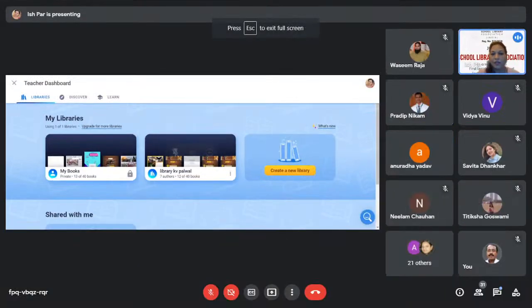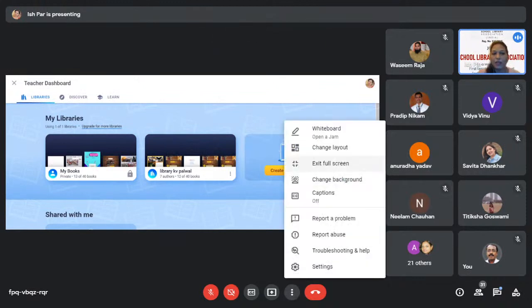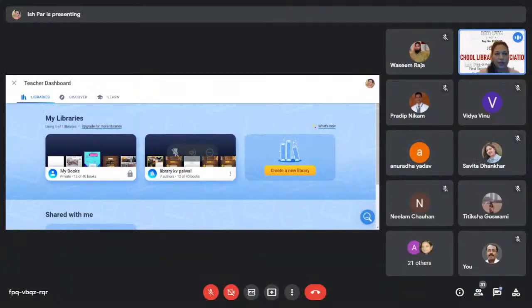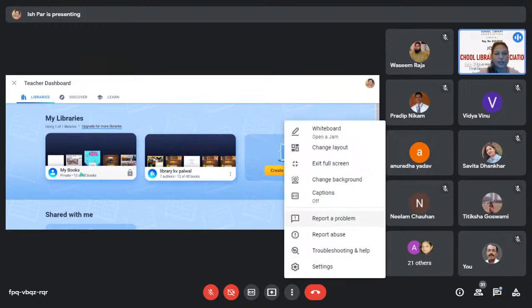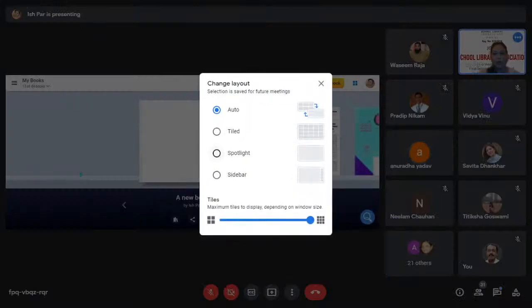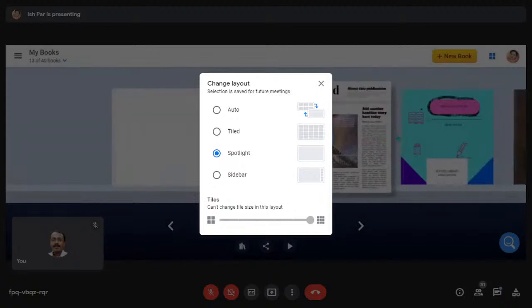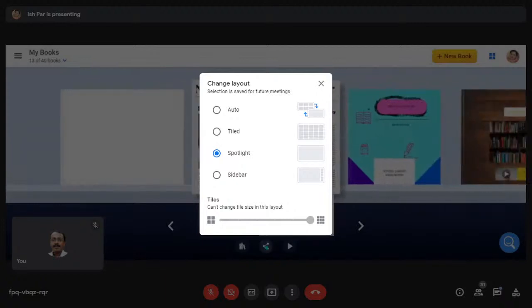Creating a library means a library which you are creating specially for children. My books collection will have all the books you create, and you can share books from my books to the library. You can move, like I'll show you. There are 13 books in my library. I want to send this to my student. So I'll be clicking on this.